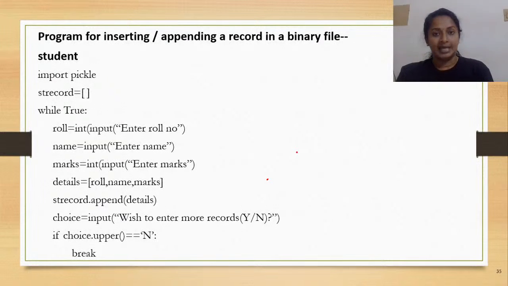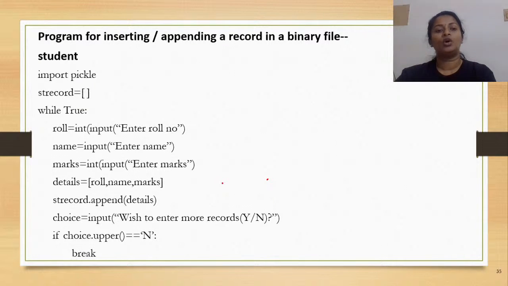Now, to better understand the different file operations, let us understand this using a sample program. Okay. So the first operation that we are attempting to do is inserting or appending a record in a binary file. The program that I have written just now is actually attempting to insert a record.